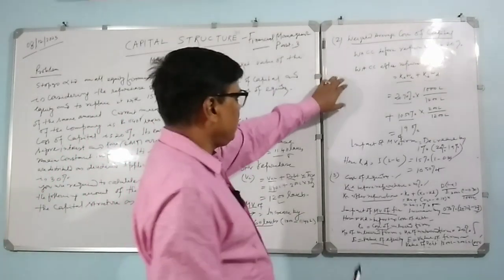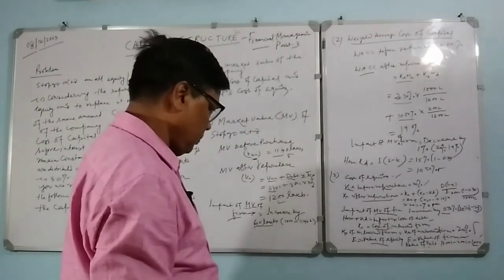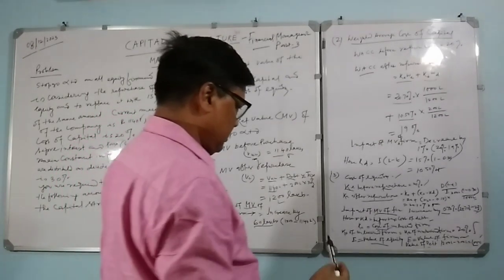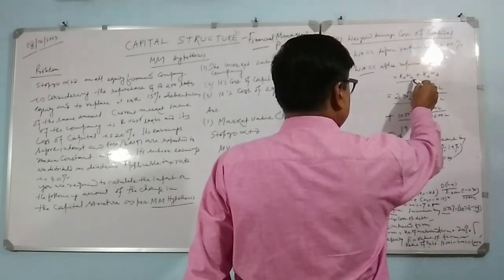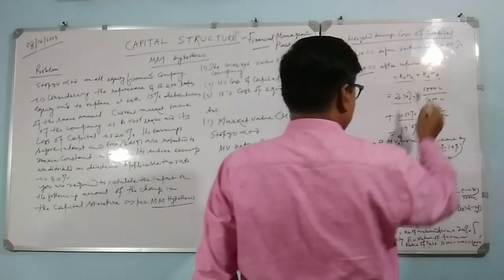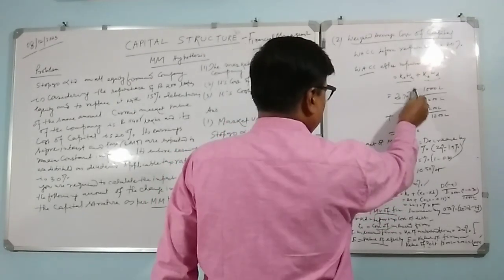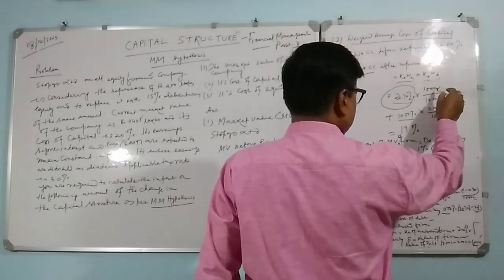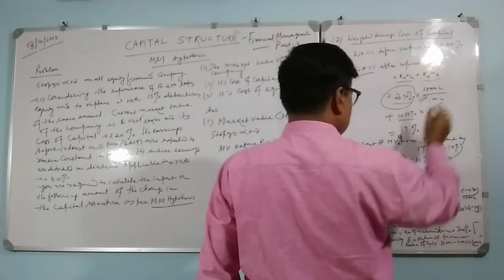Now we will see how the weighted average cost of capital comes. It is the cost of equity into weight of equity plus cost of debt into weight of debt. After repurchase, the cost of equity has come to 20.70 and the weight of equity is 1000 by 1200 lakhs.